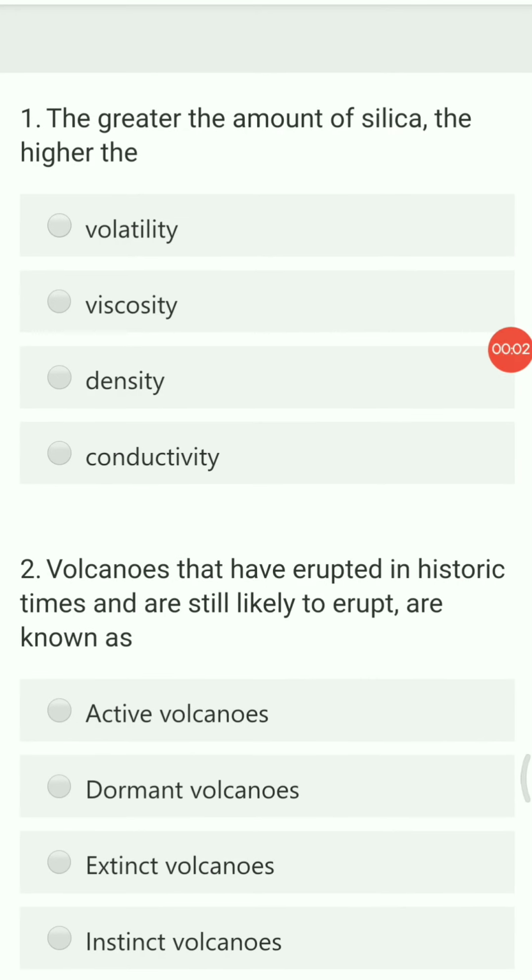Hello students, today we are going to discuss the assignment which is based on volcanoes from the first chapter, that is earth movements, in the subject geography, which belongs to the stream science and arts.